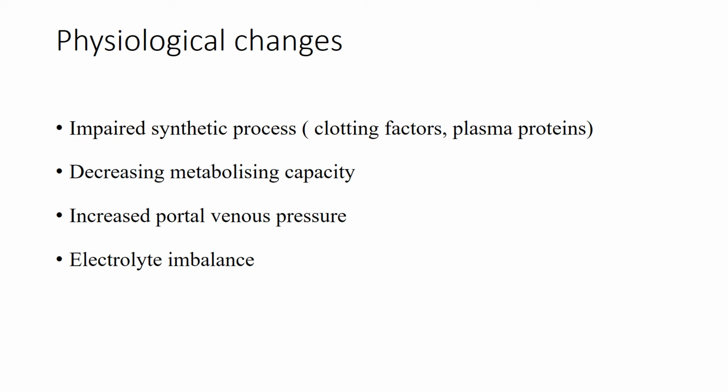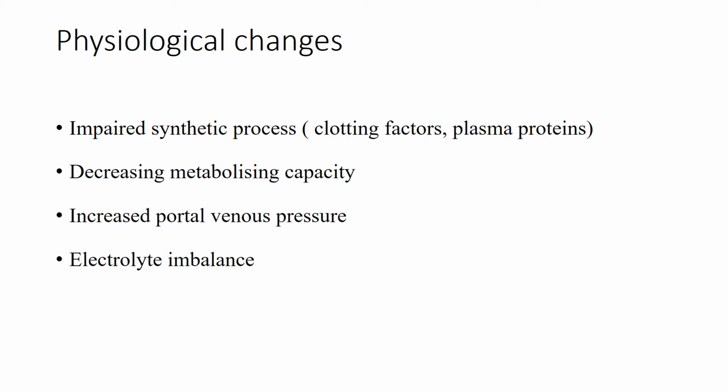Second is decreased metabolizing capacity of the liver. If the metabolizing capacity of the liver decreases, then the metabolism of drugs is impaired, so there will be less excretion of drugs from the body, which leads to accumulation and side effects. Also, decreased metabolizing capacity decreases the conversion of a prodrug into an active drug, so there is less chance of efficacy of the drug.